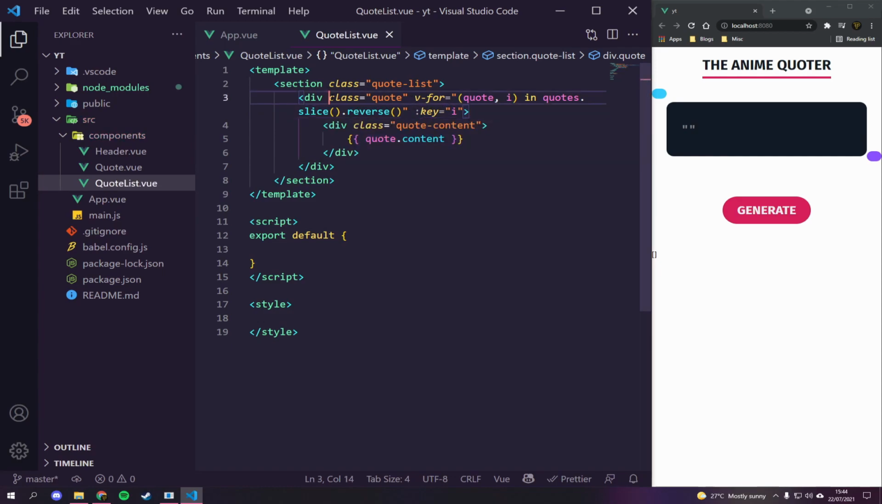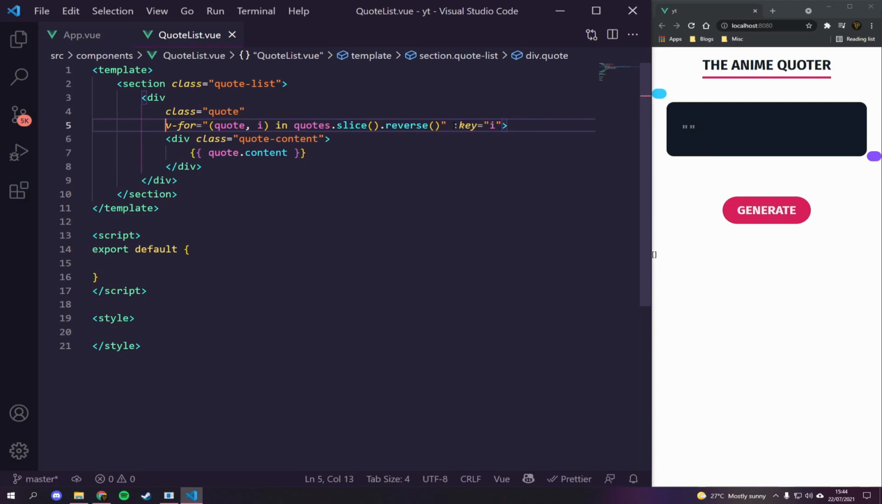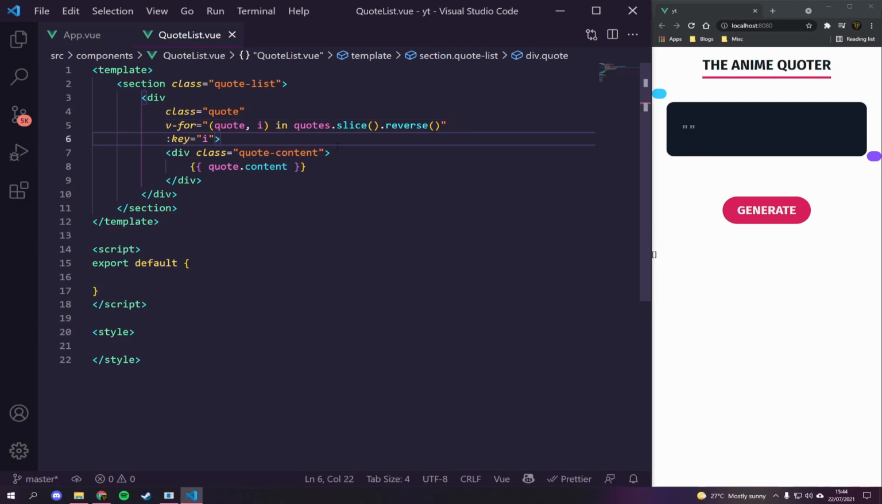So let's just break this down so it looks a bit neater. Close that sidebar there. Quote, the v-for, the key, and that's good there. So that's broken down. So that's why we're reversing the order of our quotes, just so it comes in the right order down below here. And then in here, we're just going to say props, and we're just going to say quotes, just like that. And that should be good for that.